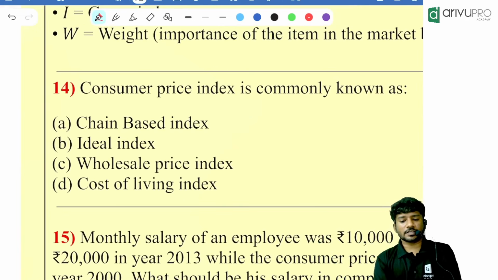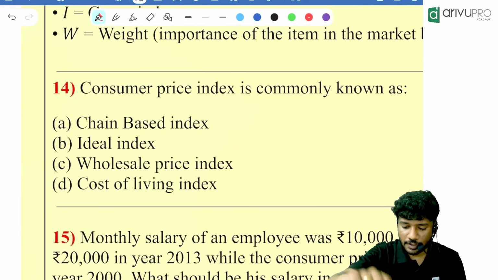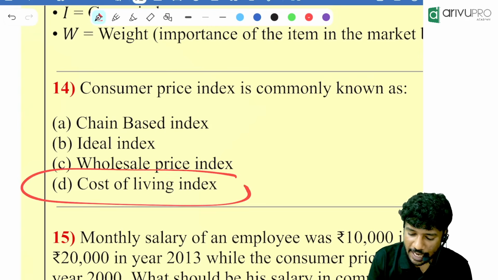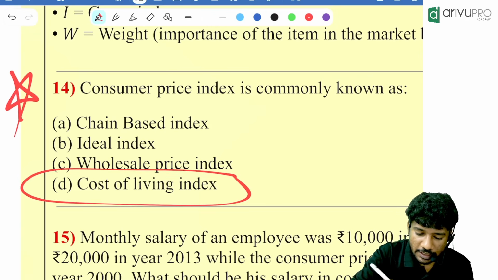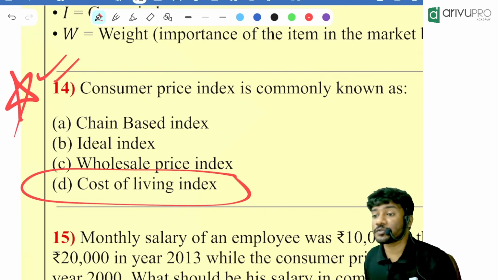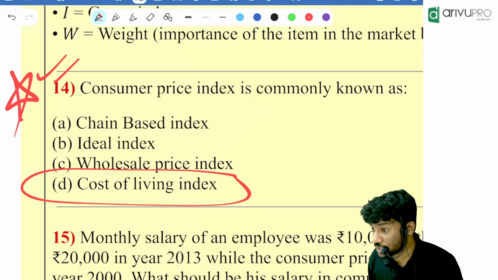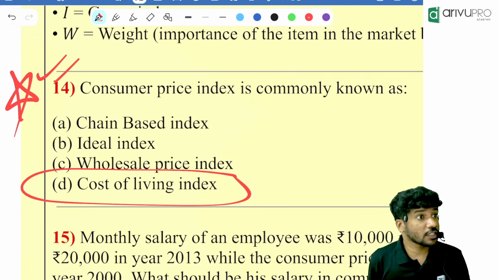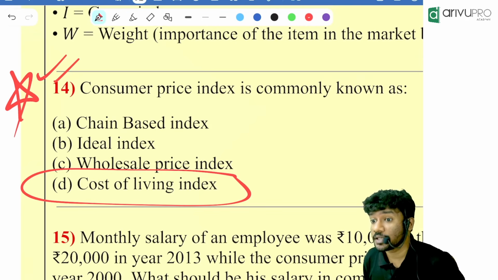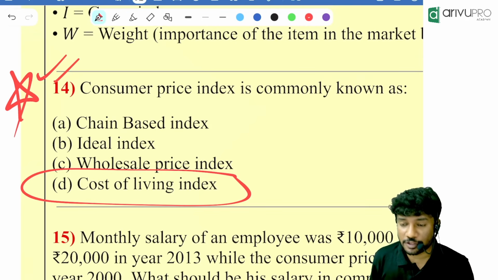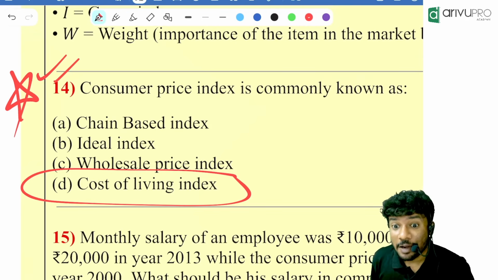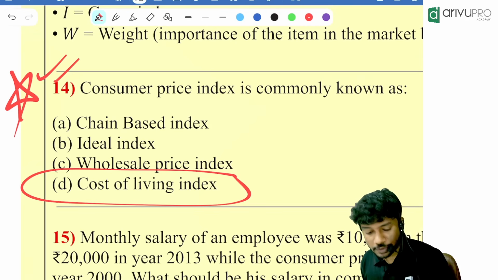Consumer price index is also called what, people? Cost of living index. And I am telling you, people, it is a question that is repeated multiple times. They expect you to know this. Which one is used to track inflation? CPI. Which one is also called the cost of living index? CPI. CPI is what? Communist Party of India? No. Consumer price index.